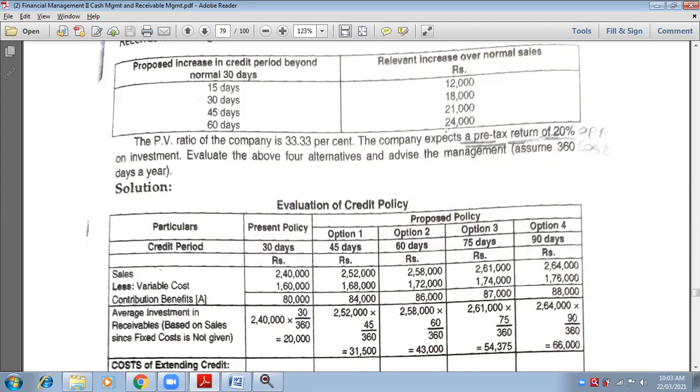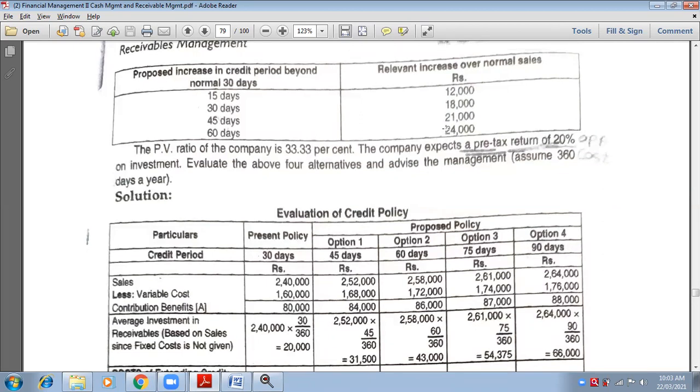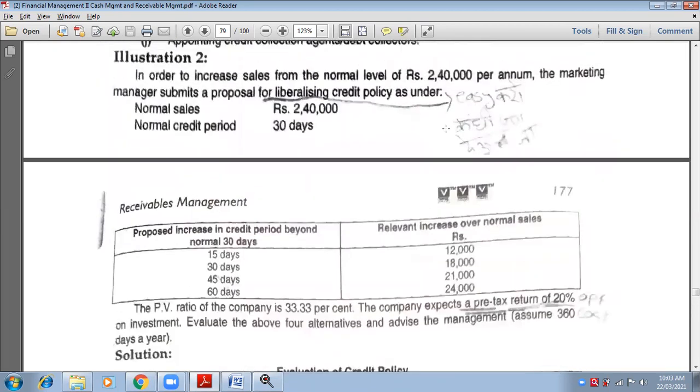Less variable cost. Now tell me, variable cost, where is it? Tell me where it is. This is your question. Tell me where is your variable cost and fixed cost? Come on, quickly. Let me see if you can understand by yourself. Otherwise, I'm here to tell you.